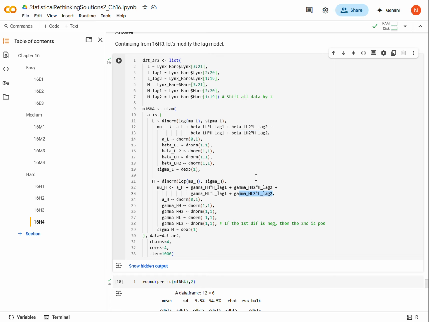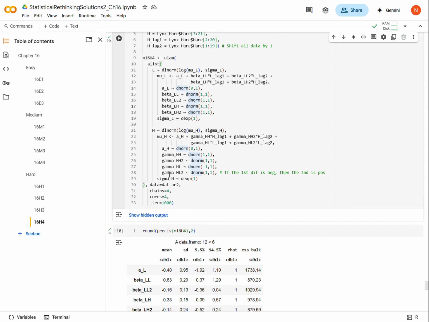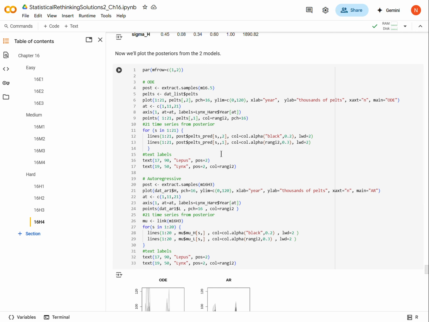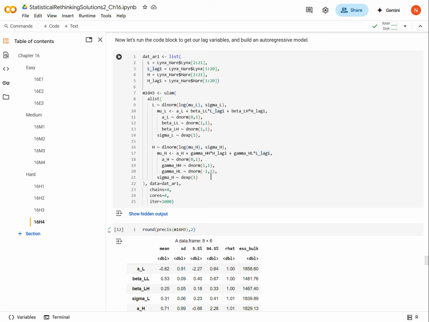So it's the same model, but now we have these lag 2 terms. And again, we can go through and make the same arguments about the directionality of all of the priors. I'll let you do that, but there's one here that's maybe worth highlighting. If you remember from the previous example, we had that gamma HL, the number of hares in this time period as predicted by the number of lynxes in the previous time period, was probably negative.